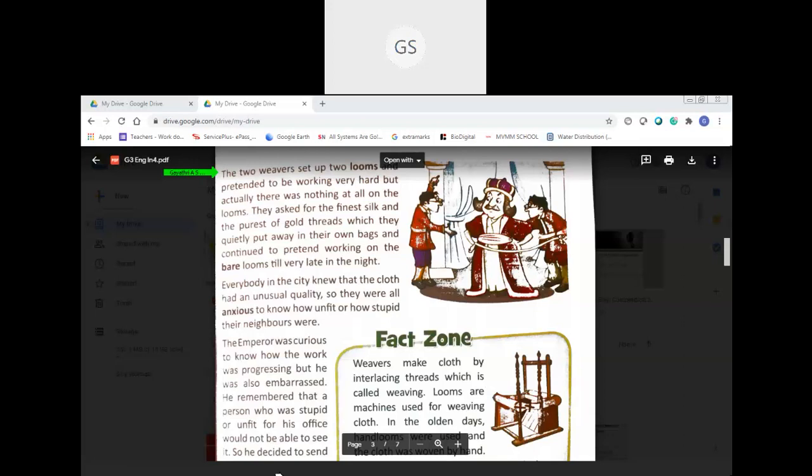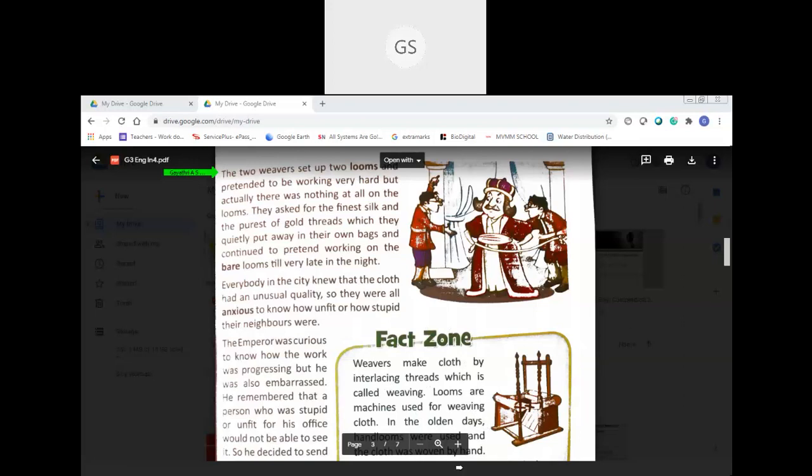Okay, the unstitched cloth is called cloth, so to make that we need to weave. We have to weave the cloth. So the machine used is called a loom. In olden days, they used this type of loom. But nowadays, they are not using such looms. They started using power looms.